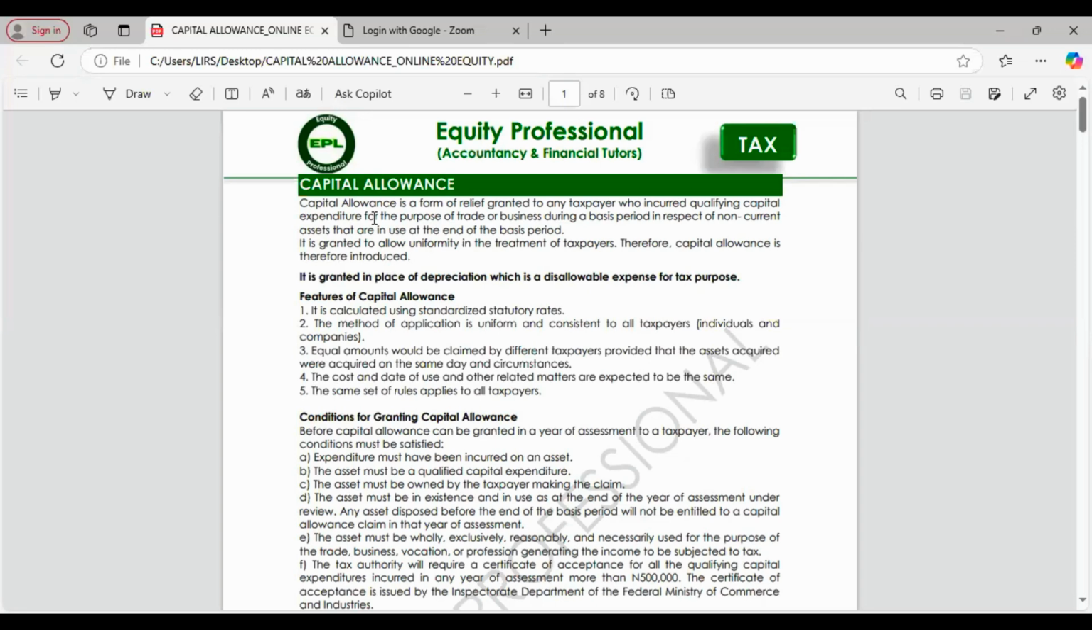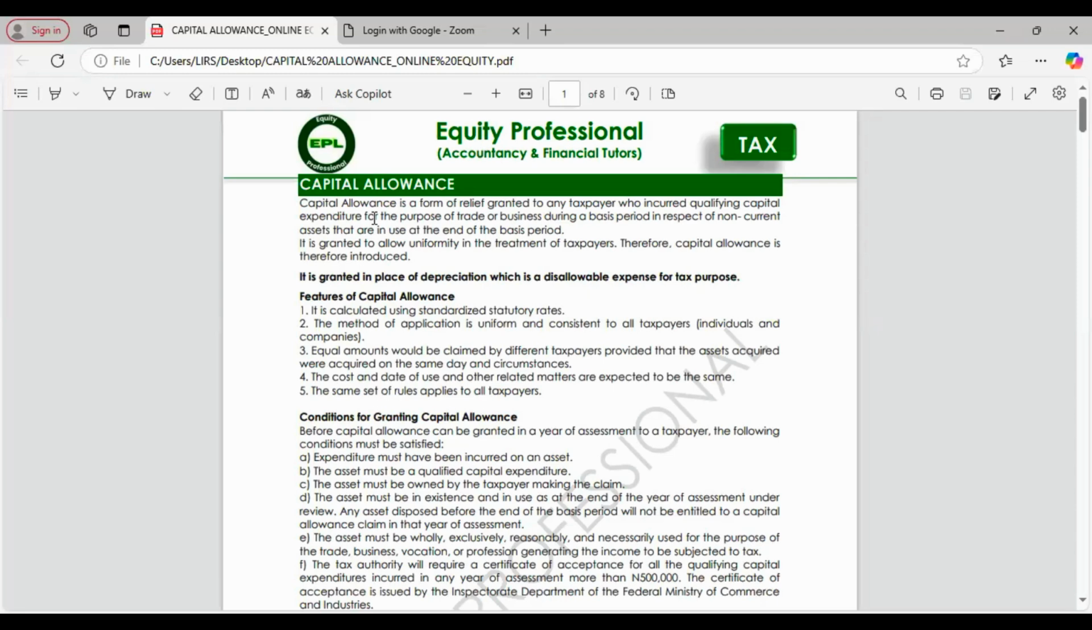So capital allowance is a form of relief granted to any taxpayer who incurs qualifying capital expenditure for the purpose of trade or business during a basis period, in respect of non-current assets at the end of the basis period. So the non-current assets you are using for the purpose of business will be available for capital allowance claim, which you are going to use to reduce your tax liability.